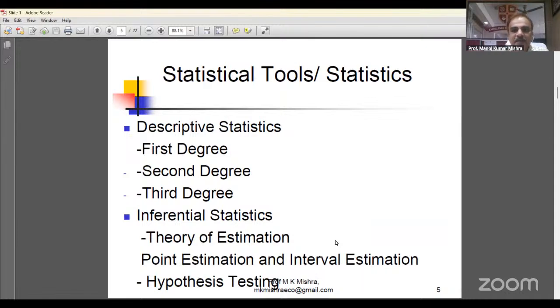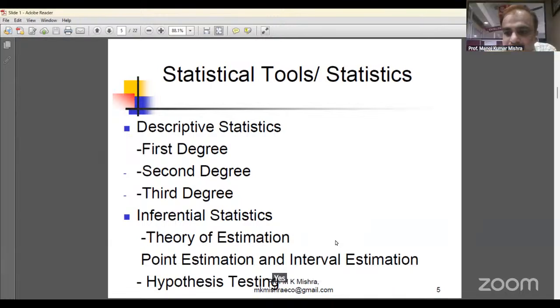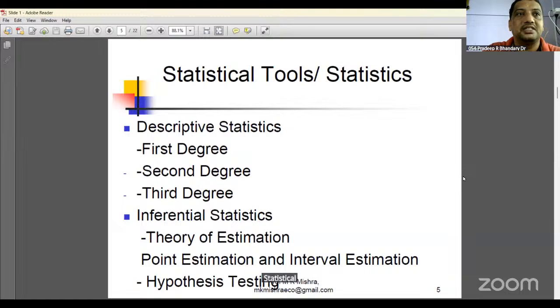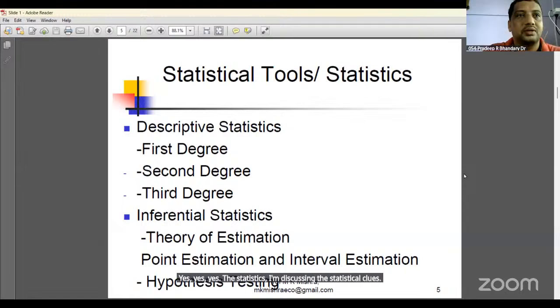It means disparity is high. Sir, on your screen... Yes. What, sir? Is the screen visible? Yes. I'm not hearing you, please unmute yourself. The statistical tools and statistics slide is displaying on our screen. Yes, in statistics I'm discussing the statistical tools. Okay, sir.